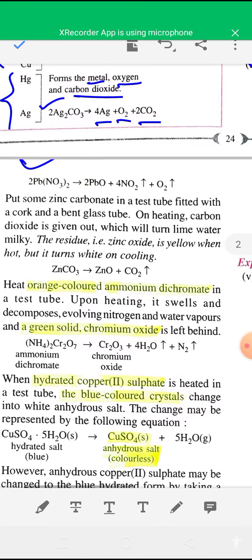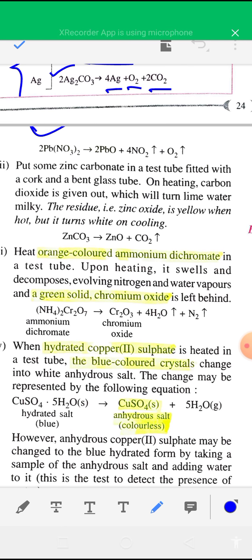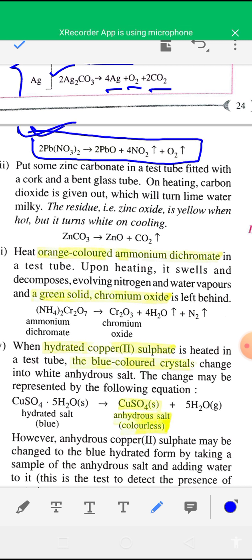So what is the observation when you heat lead nitrate in a test tube? You will see a reddish brown gas, NO2, nitrogen dioxide gas, due to its formation, and you will get a yellow residue in the test tube after the heating of lead nitrate. And the chemical reaction you have to remember is 2Pb(NO3)2, lead nitrate, gives 2PbO, that is lead oxide, plus 4NO2, nitrogen dioxide gas, plus O2 gas.